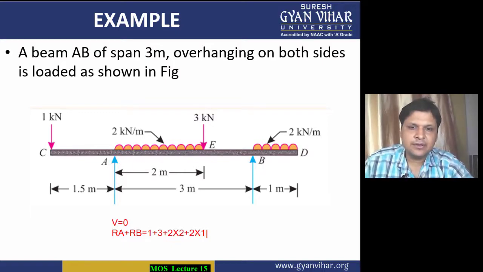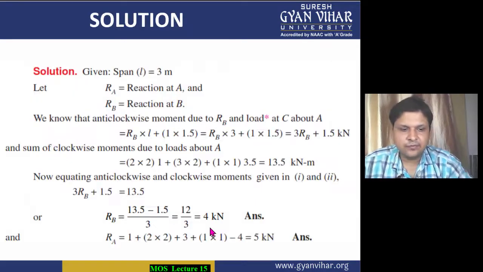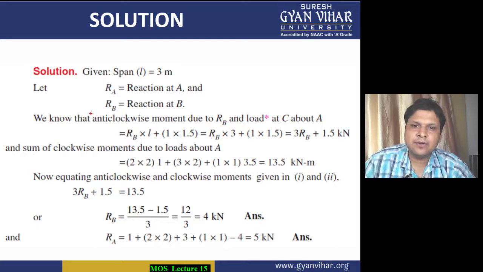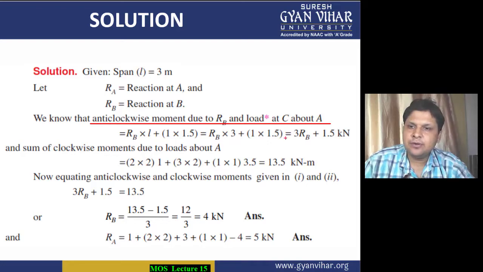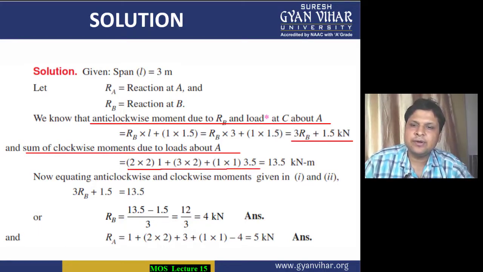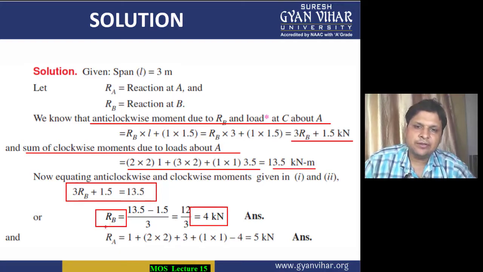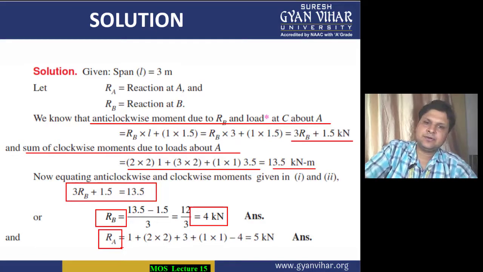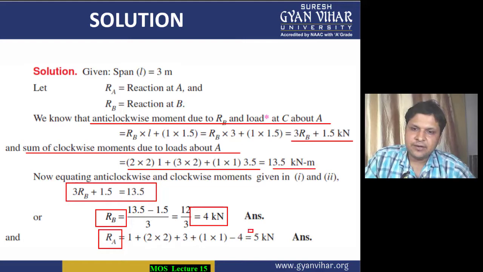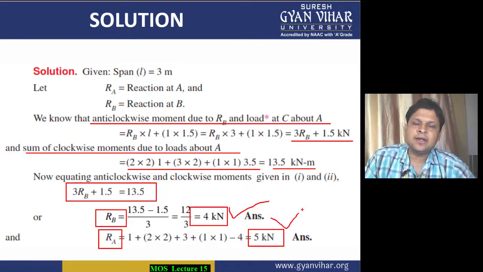So this is one equation, and the second equation is from the moment. From the equation of moment, we first calculate the anti-clockwise moment due to RB about A, which gives an equation like this. And the clockwise moment you will calculate of all the forces about point A. Now when you equate these two, you will get the value of RB, and putting the value of RB in the equation derived from the condition of vertical forces equal to 0, we can get the value of RA. In this way, RA and RB can be calculated.